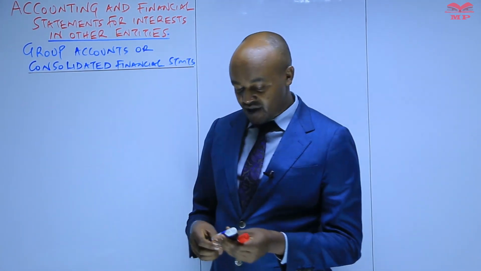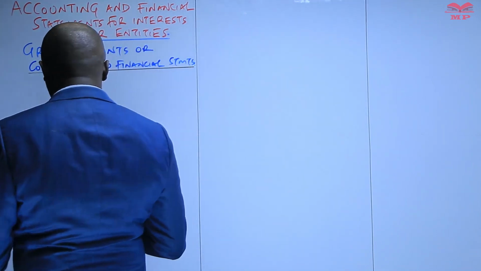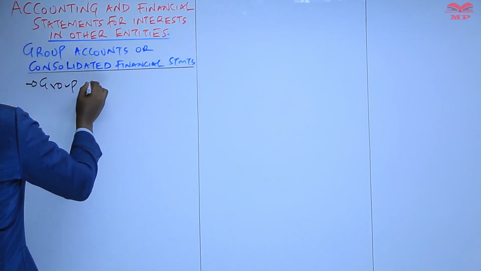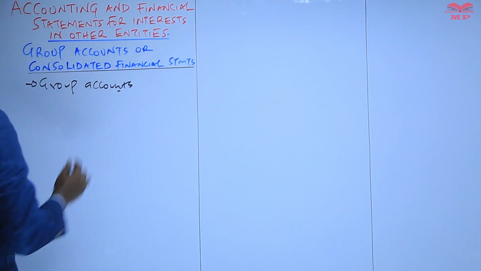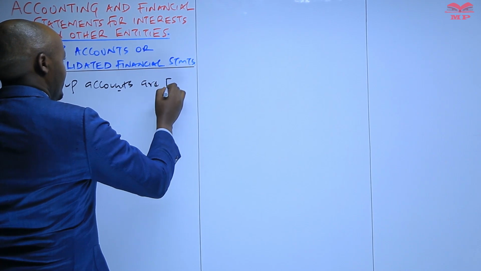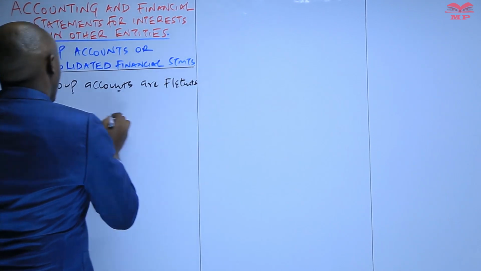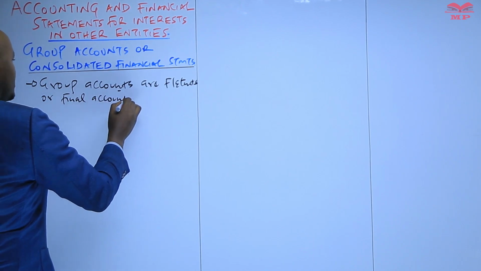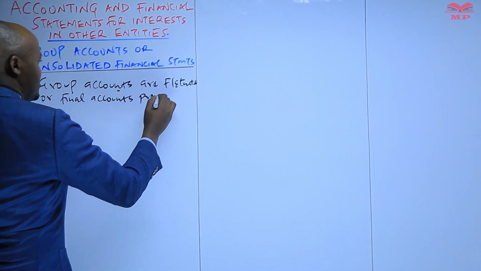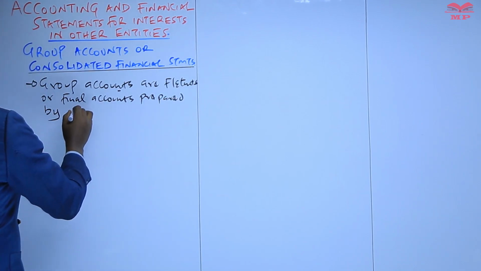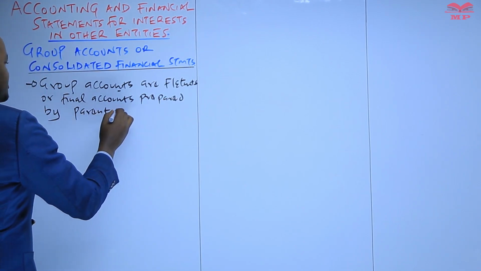But to start with, we can say that group accounts, which are also known as the consolidated financial statements, are financial statements or final accounts prepared by a parent entity.